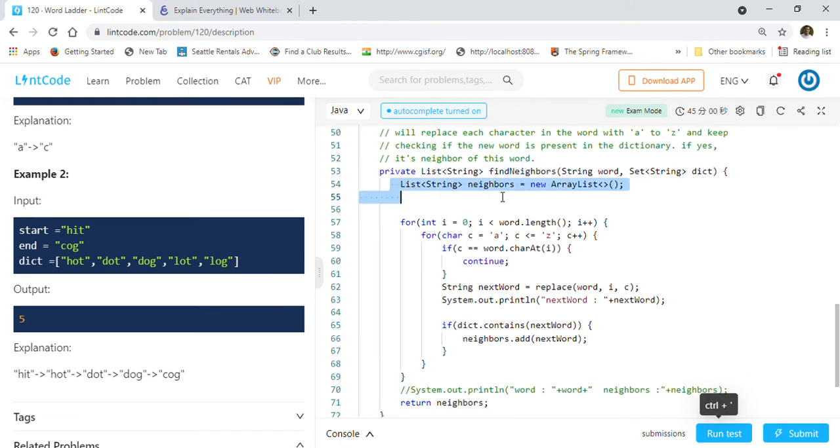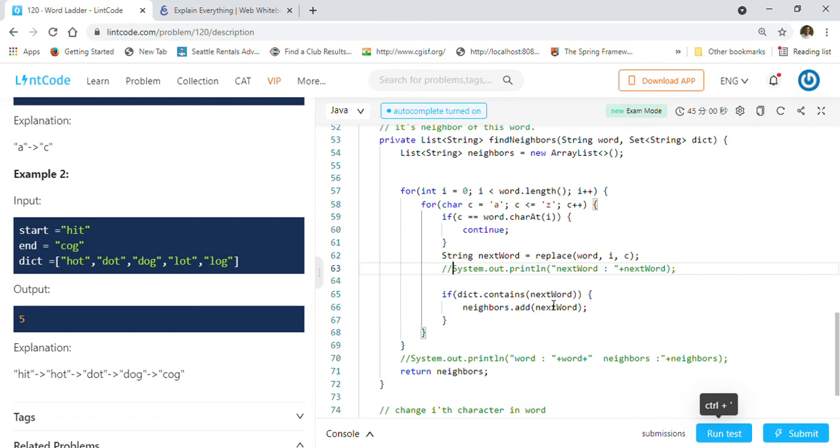So it will just create a list of neighbors. It will replace from A to Z every character in the given word, and whenever it finds the word in the dictionary, then we will just add it, that is our valid neighbor, right? So that's what we are doing here. This one is just for debugging, I was just printing.